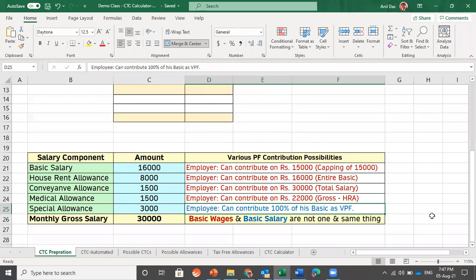And why has this confusion come? There was a Supreme Court judgment in July 2019 regarding the PF contribution, and the entire scenario of Provident Fund changed after that. People normally understand that basic wages and basic salary are the same, but that was the confusion: basic wages and basic salary are not one and the same thing. There is a hell of a lot of difference, and we will understand in our class exactly what basic wages are and what basic salary is.